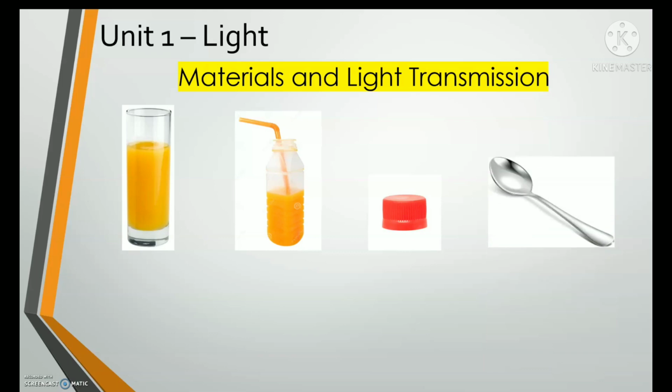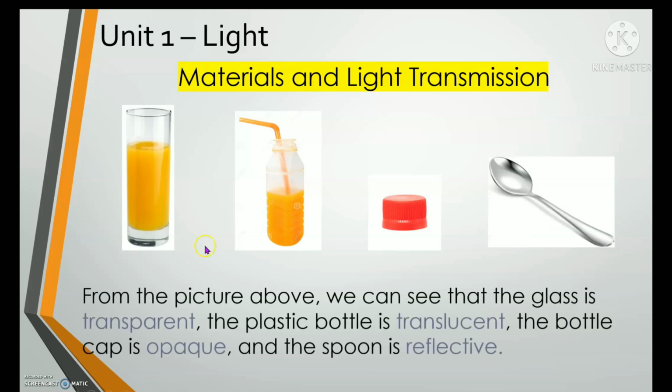So let's summarize what we talked about. We talked about these examples from the picture that we see. The glass is a transparent material because we can see right through it clearly, because this material has a smooth surface. The next one is the plastic bottle, which is translucent. We cannot see directly through it.